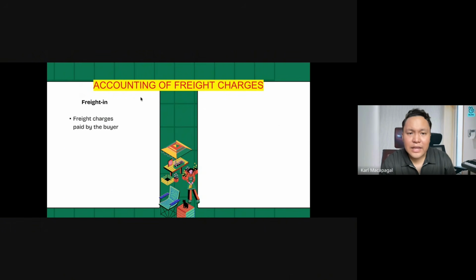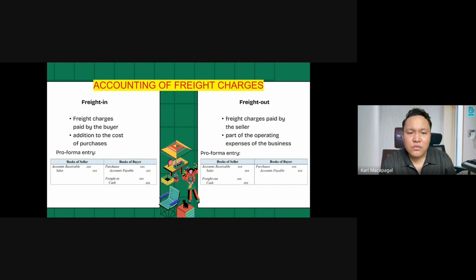Next one is the freight in. Freight in is the freight charges paid by the buyer, additional to the cost of purchases. Freight out is freight charges paid by the seller, part of the operating expenses of the business. So for pro forma entries, since freight in is from the point of view of the buyer, we'll put freight in and then cash for the buyer. And since freight out is on the part of the seller, we'll put freight out and then cash. Since we paid for the freight delivery fee, that's why our cash is credited.